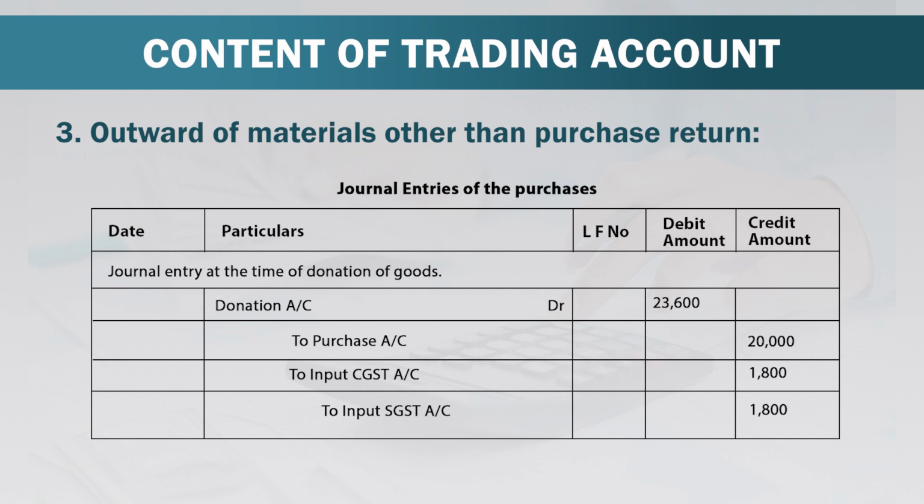But when you have donated the goods, it is not your sales, you are donating these goods, it is one kind of expense, so donation account will be debited, and to that extent we have to reduce purchase, and that is why purchase account will be credited by 20,000. In the same manner, whatever input GST we have paid, that is to be also cancelled. So here input CGST account will be credited by 1,800 and input SGST will be credited by 1,800 rupees.